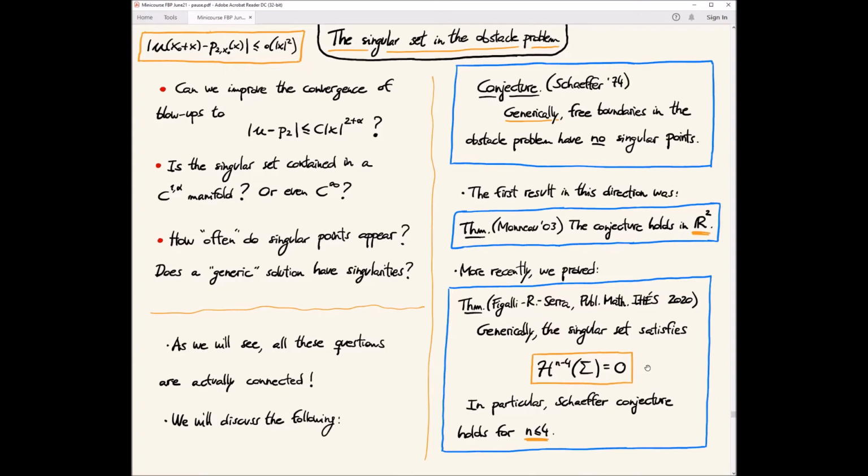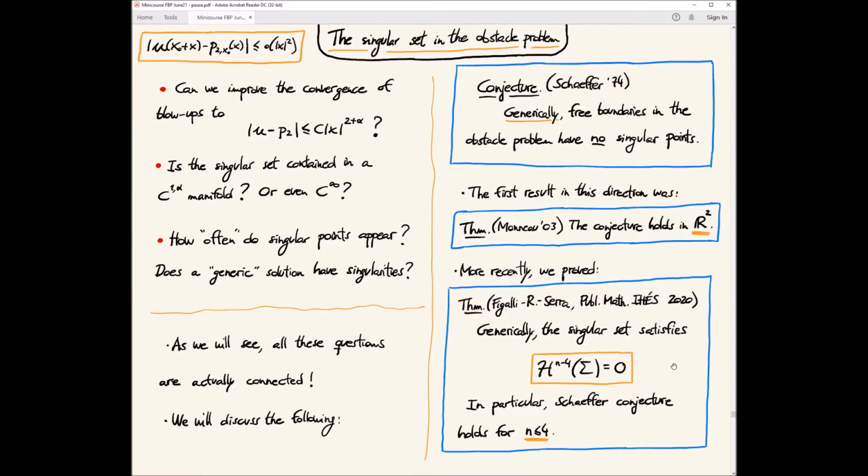This is bad because then the singular set could be as big as the regular set. And now this result is telling us that this does not happen generically. So generically, even though sometimes the singular set is n-1 dimensional, which is really bad, generically this does not happen and the singular set is very small. So in a sense, for the obstacle problem, in order to have a result like the one for minimal surfaces or the one for the Bernoulli problem, you need to consider generic solutions.